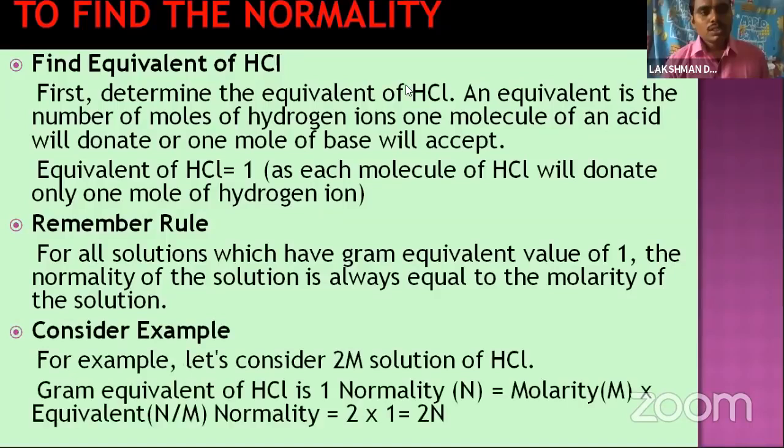So a 2M solution of HCl is there. The gram equivalent of HCl is 1, normality. So molarity into equivalent weight is 2 into 1, equal to 2N. Here molarity is given as 2M, so normality is also 2N. That's why the rule is that the number of molarity is equal to the number of normality.